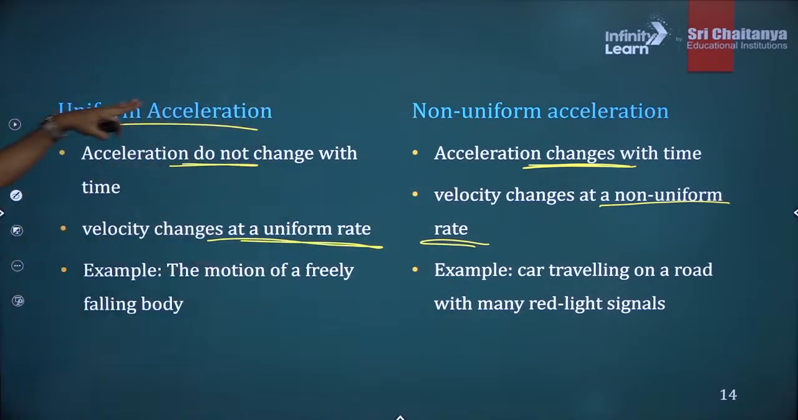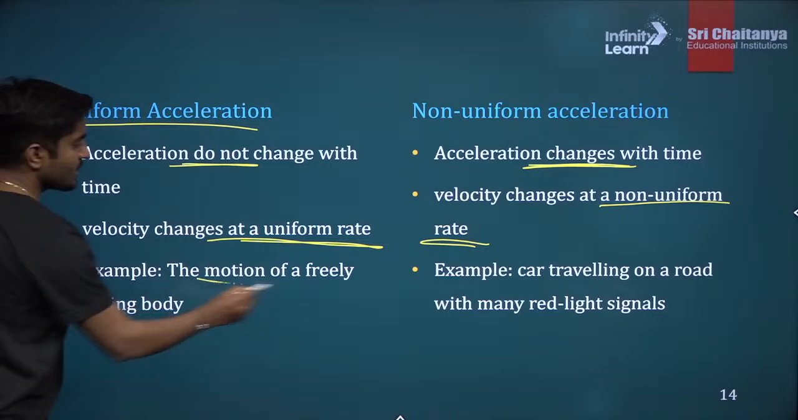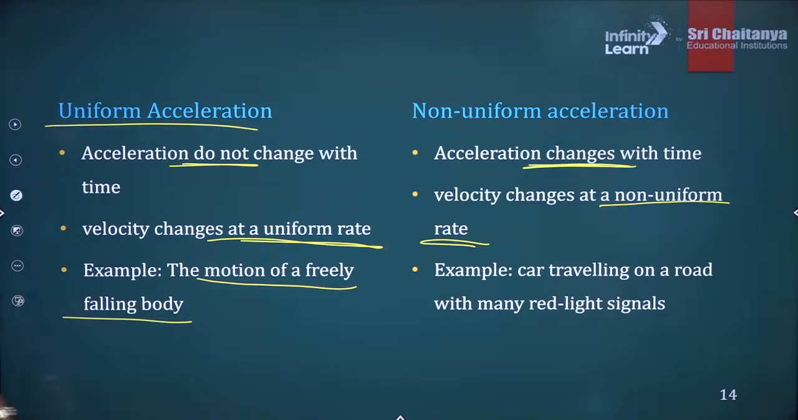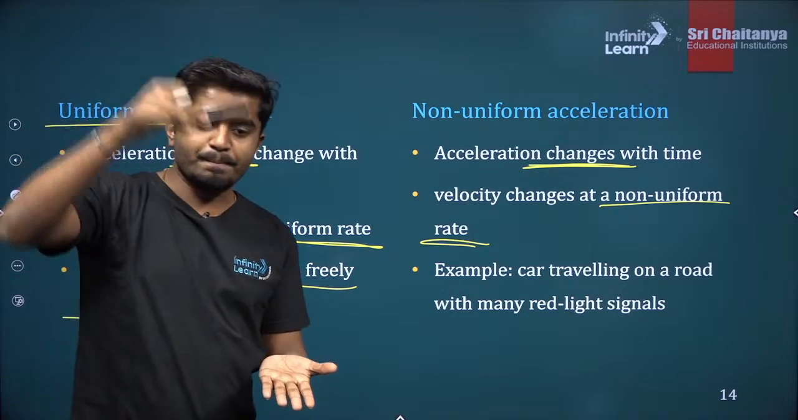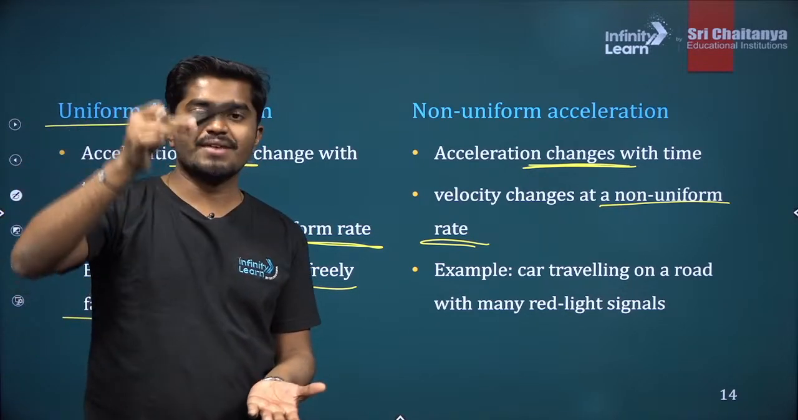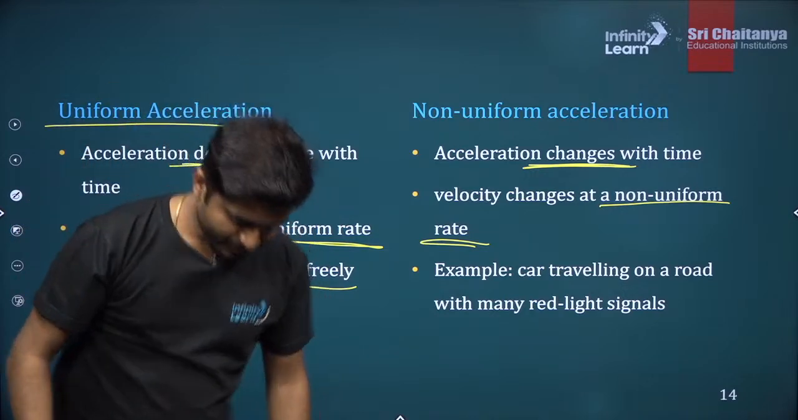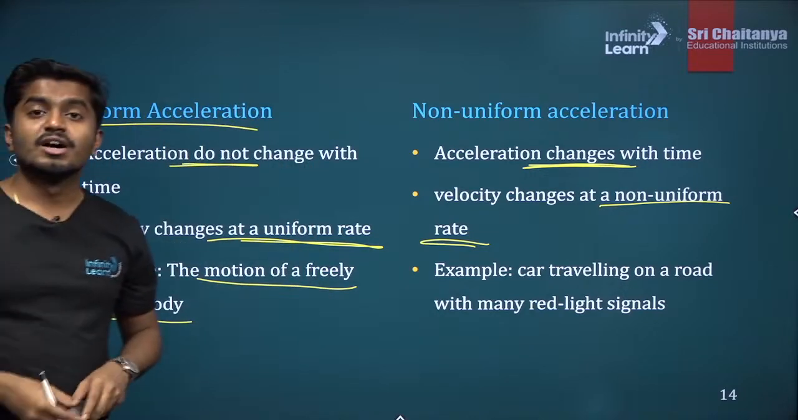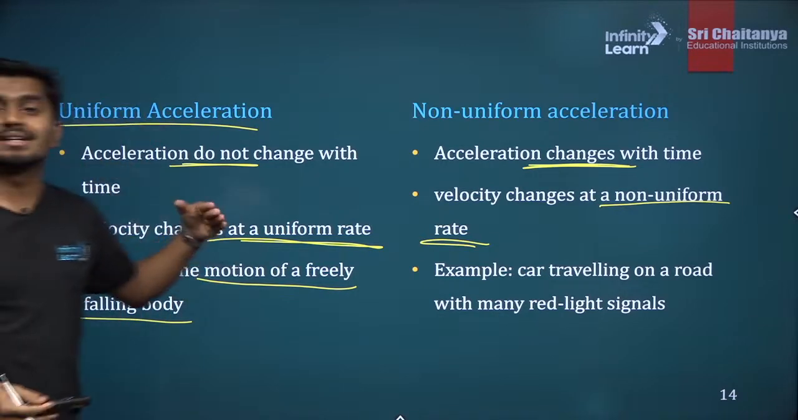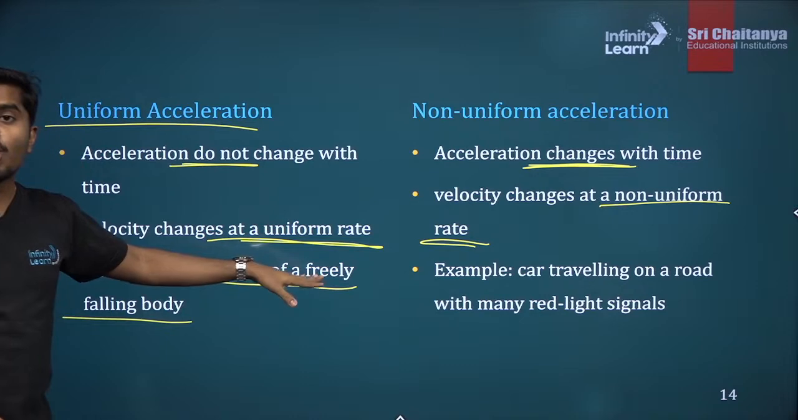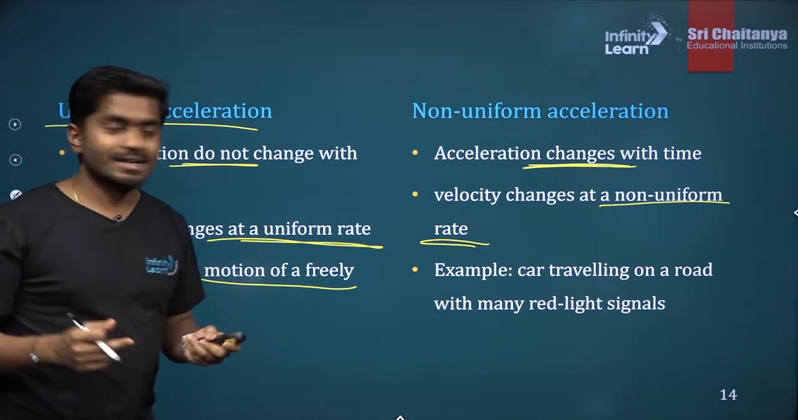An example of uniform acceleration is motion of a freely falling object. Do you know what is a freely falling object? If I just drop this object, this device, it will fall. Sorry. So that is a freely falling motion. If the object is falling under gravity, that is free fall, a freely falling object, right?